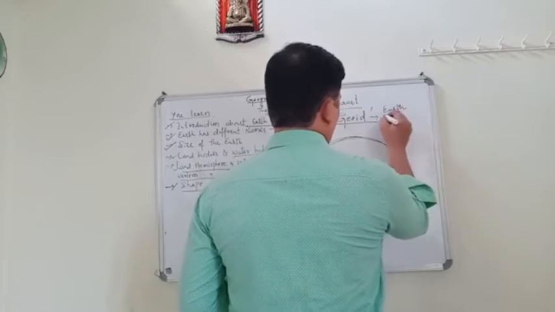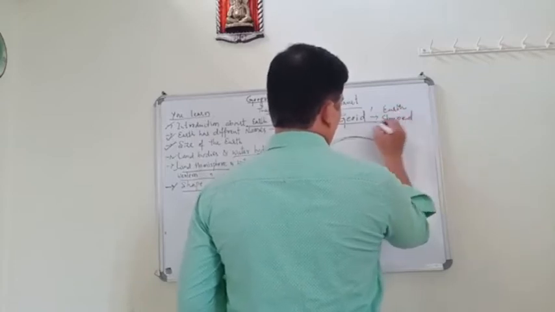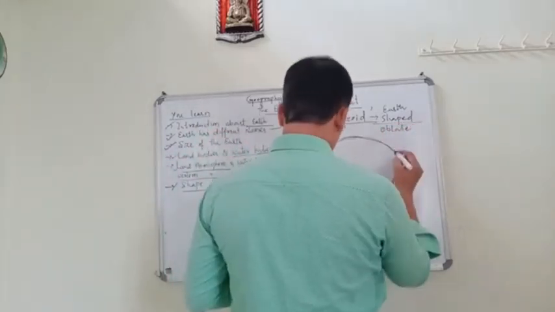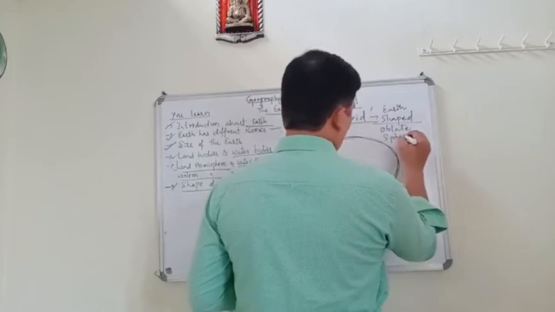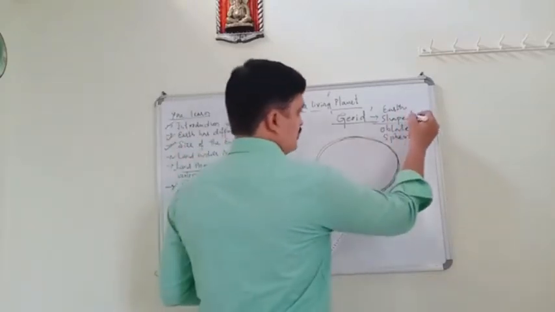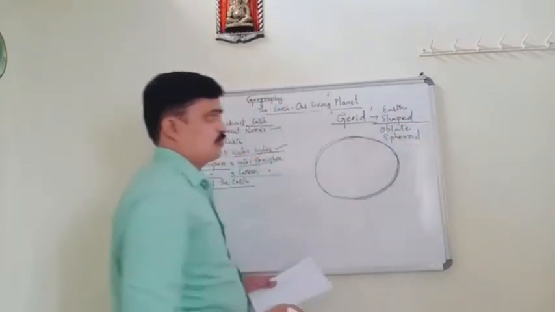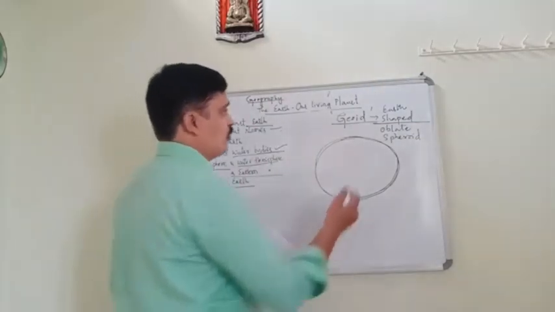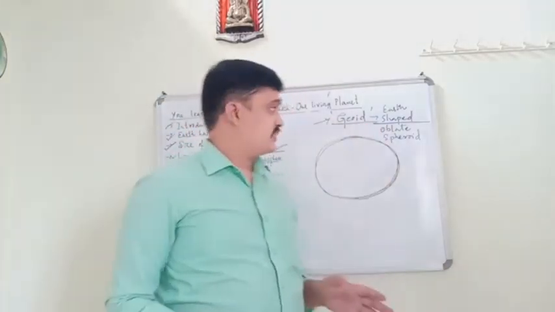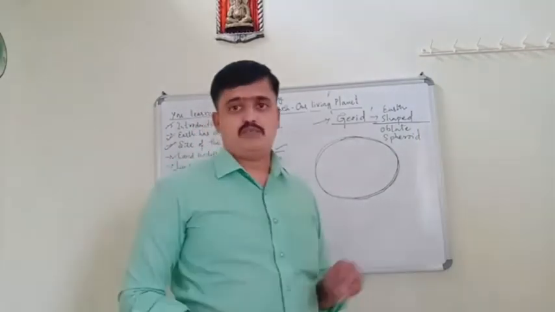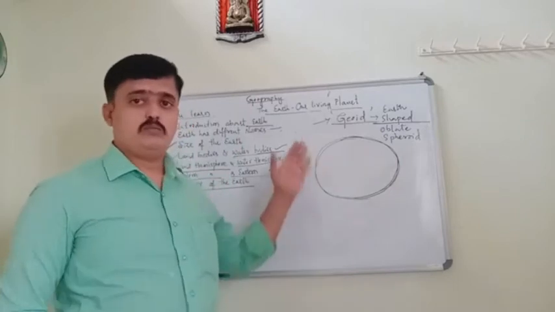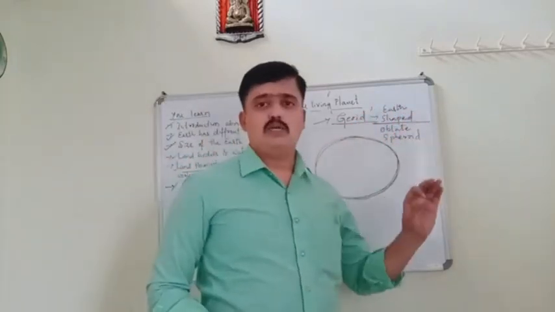What is the meaning of this? Earth shaped, or we call it an oblate spheroid. Geode means nothing but earth shaped or oblate spheroid. Okay, and why do we say the earth has a geode shape? Often the shape of the earth is called a geode. Geode means nothing but earth shaped or oblate spheroid.